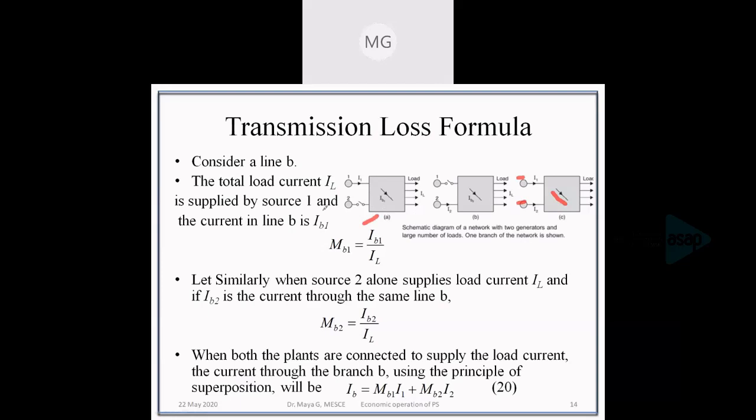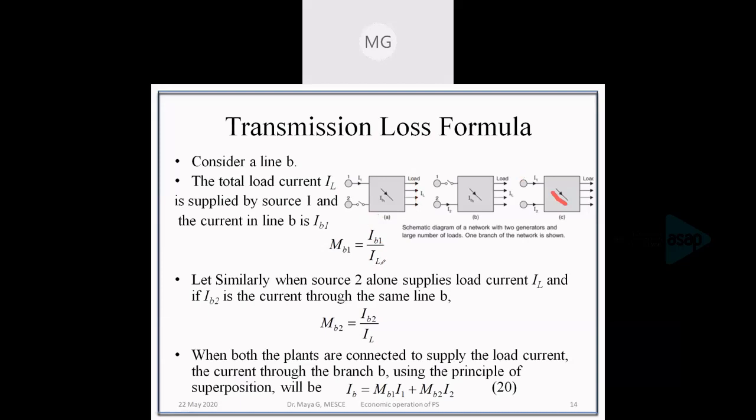So when unit 1 is meeting the load, a portion of that current will be flowing through line B, and that is taken as IB1. And we are defining a factor MB1, that is the current distribution factor, MB1, which is equal to IB1 divided by IL, where IL is the total load connected to the network. So it is a portion of current flowing through B when unit 1 alone is connected, divided by the total demand.